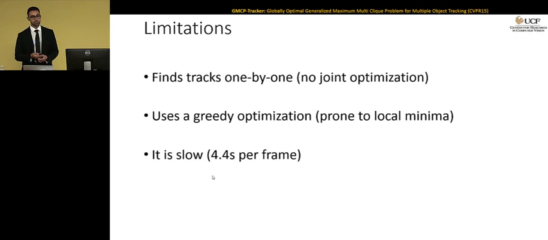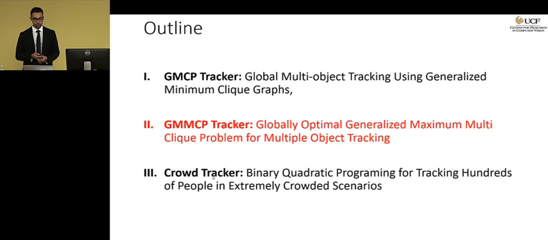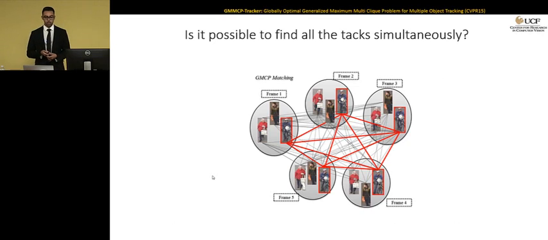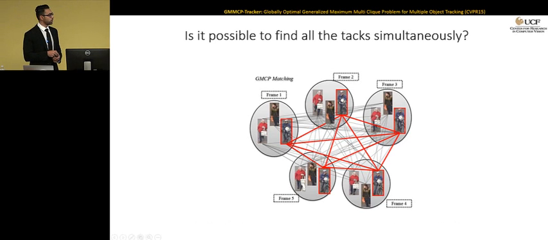And this leads us to the second section of this presentation, in which we propose the GMMCP tracker, which is a modification over GMCP. This work is published in CVPR 2015, and here's the main idea behind it. So you saw this figure before. This is the k-partite complete graph, and this is the solution that GMCP is going to give us.